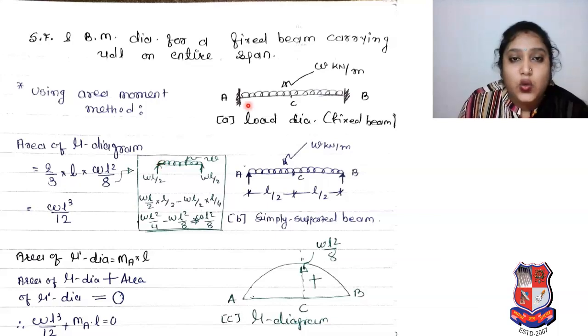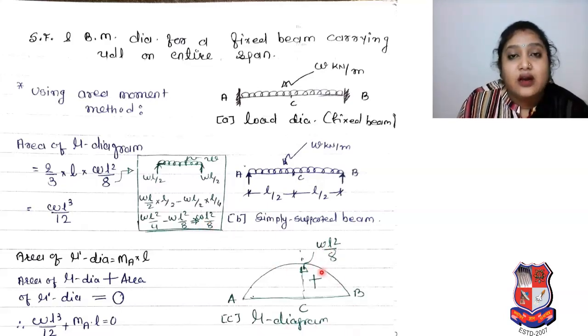We know how to find the reaction. It is the reaction at each end in a simply supported beam. Okay, that beam I have shown over here. So WL by 2 is the reaction at each end. Why WL by 2? Because it's a UDL and the load is W. So as per that, the reaction will be WL by 2 at both ends, and by simplifying that we will get the moment WL square by 8. So it is our Mu diagram.